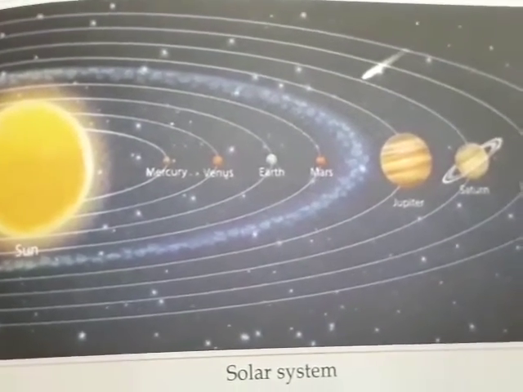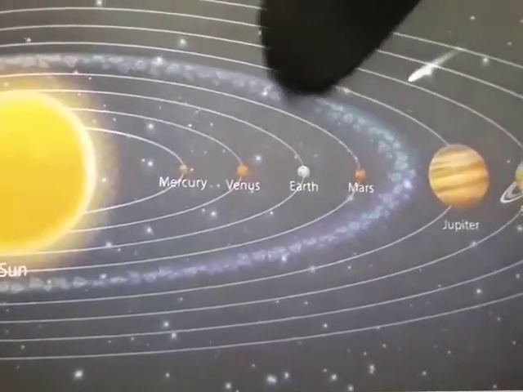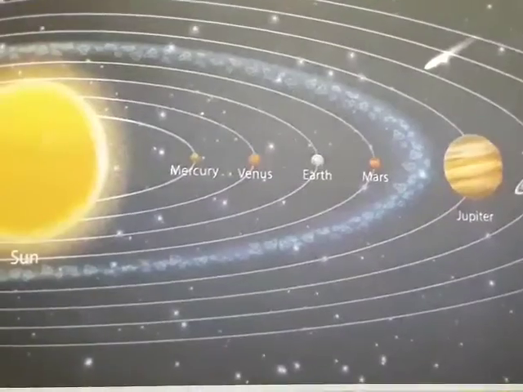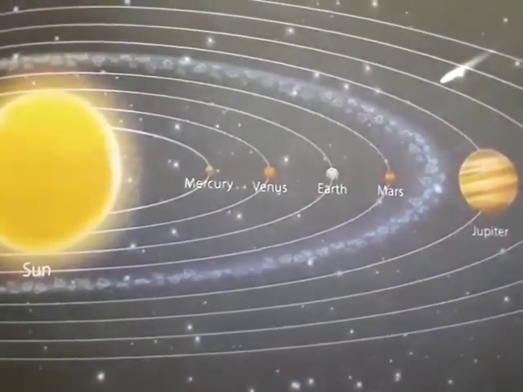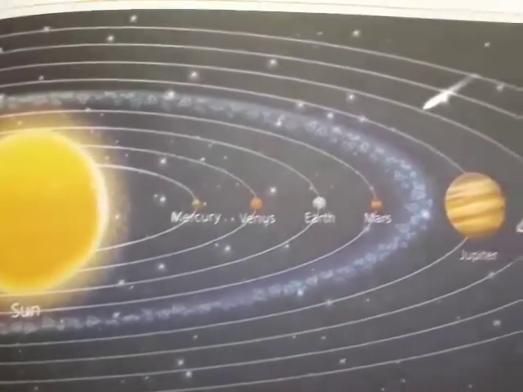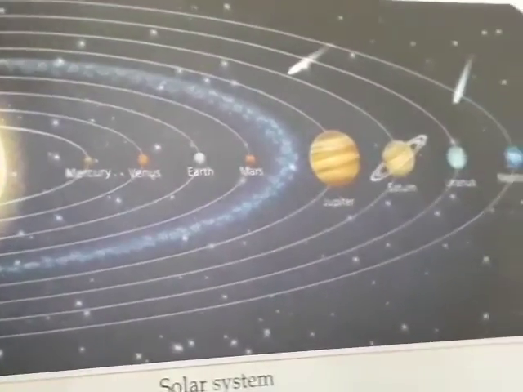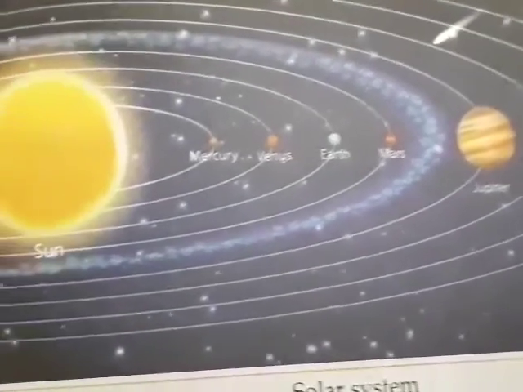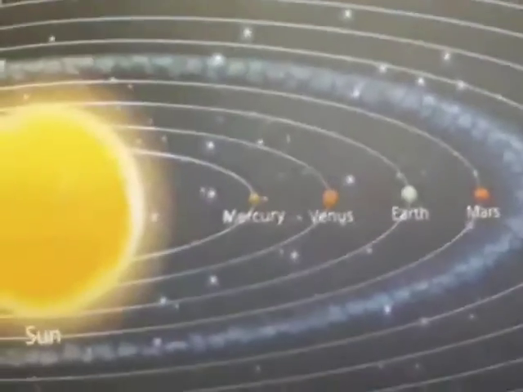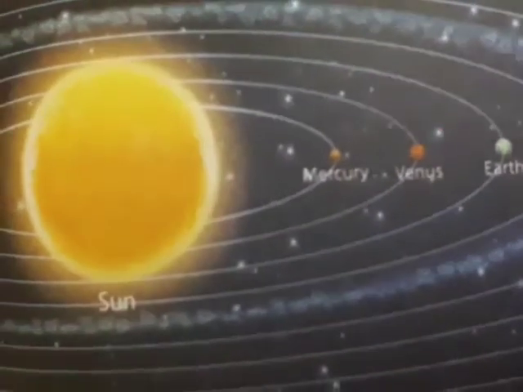Have another thing there. Yes, can you see this? This ring here? Yes, this is a asteroid belt. Okay, that also moves around the sun. So all the objects which are present there will move around the sun. This is known as solar system. So solar system includes the sun, all the other objects and the 8 planets moving around the sun.